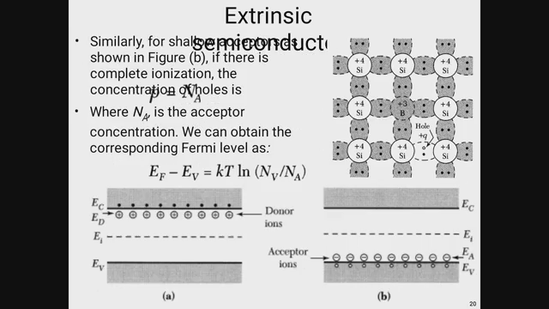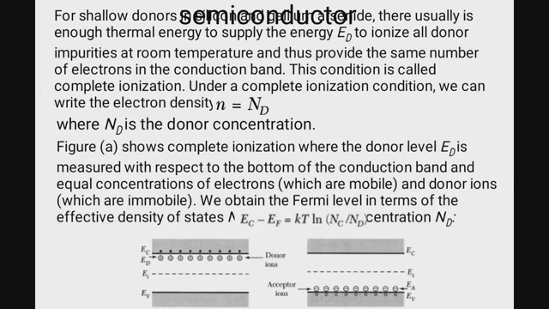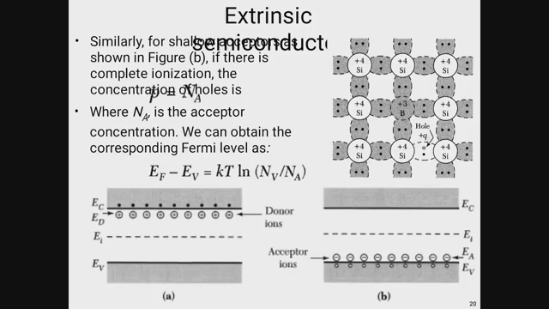So in the other case, what will happen? There are acceptor ions, that is why they will be negative. In case of p-type material, the Fermi energy level is just above the valence band.